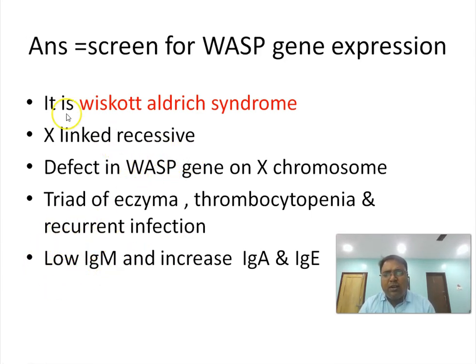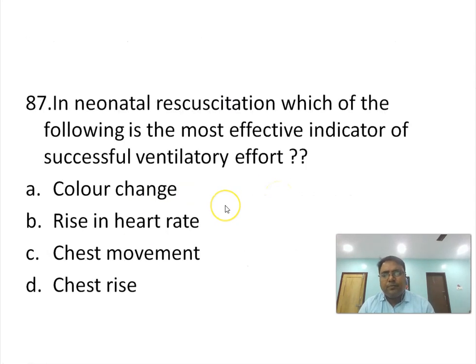WASP, Wiskott-Aldrich. It contains W, so it is related to just the opposite of W, that is M. Low IgM and increase in IgA and IgE. This we can get as another MCQ. So low IgM with increased IgA and IgE and triad of eczema, thrombocytopenia, and recurrent infection.